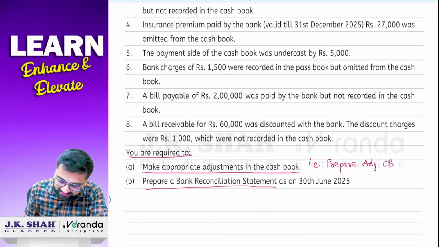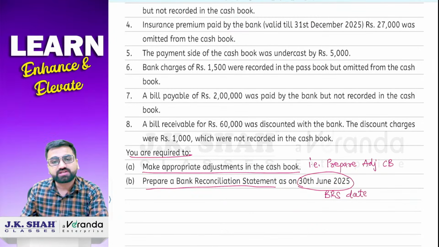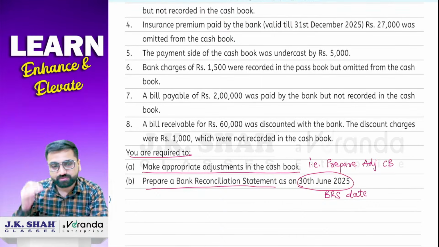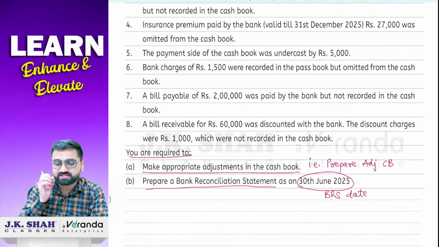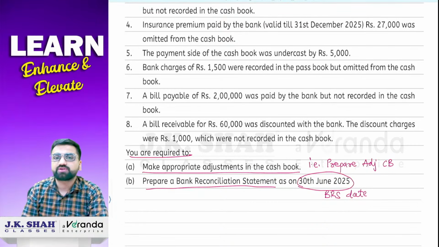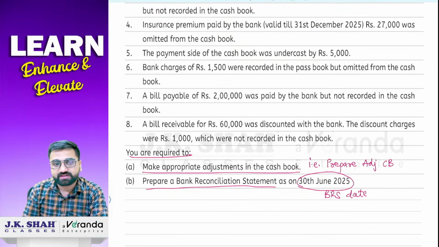And prepare a bank reconciliation statement as on 30th June 2025. So this is nothing but our BRS date, 30th June 2025. Okay. So first we will prepare the entire adjusted cash book. Let's read the whole sum first. Now in the adjusted cash book we will not do plus and minus, we'll do debit and credit, whether it will be recorded on the debit side or on the credit side. We'll do that part first. Then we will solve the entire adjusted cash book.